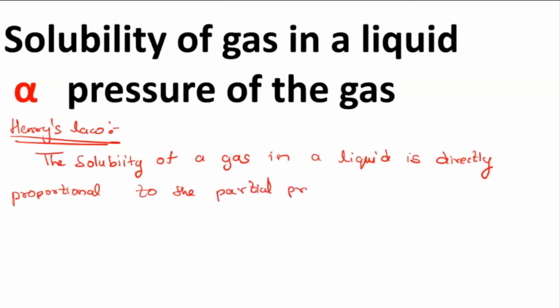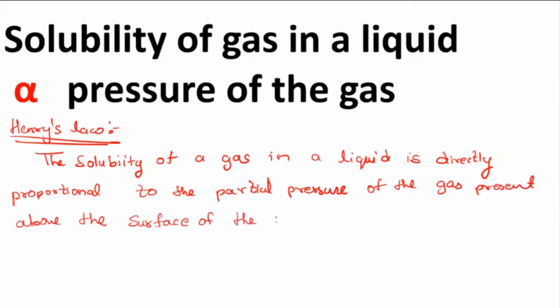I've written partial pressure because if there are two gases present, then it will be a partial pressure. If there is only one gas involved, then only that pressure will be exerted. So here, partial pressure of the gas present above the surface of the liquid or solution.